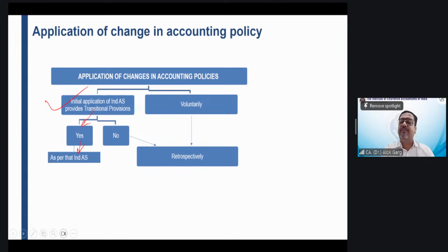For example, when Ind AS 116 came, Ind AS 116 has given the transition related provision. You know what was that? Whenever there is a change in accounting policy, it has to be applied retrospectively. Means you have to change the comparative, you have to give the third balance sheet, and you have to change right from.